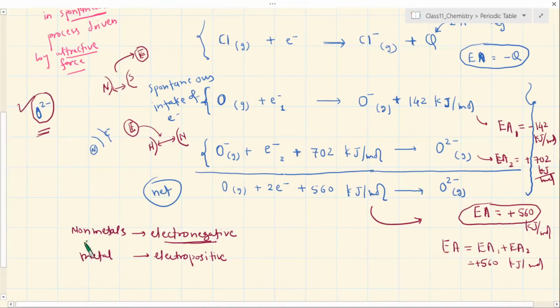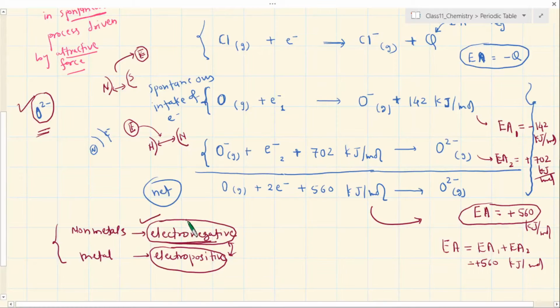This is one way to discuss. Or I can talk about metals as more electropositive and non-metals as less electropositive. But if I want to discuss both of them simultaneously, I can just take them as complementary terms. Electropositivity and electronegativity are complementary terms. If I want, I can choose one of them and still be able to talk about the same property.